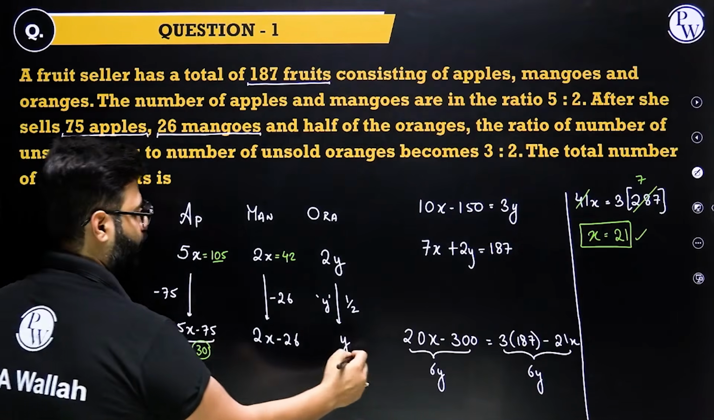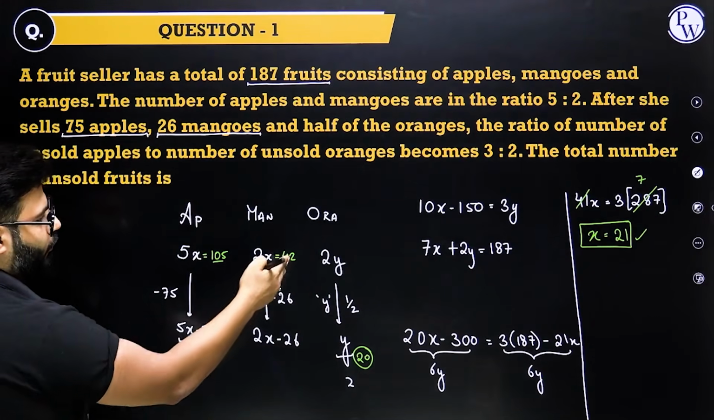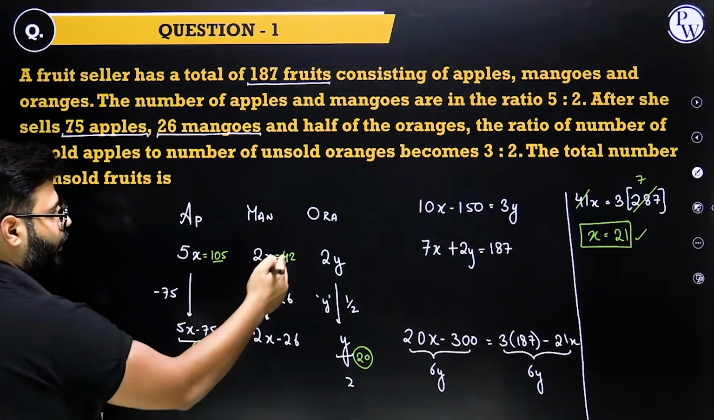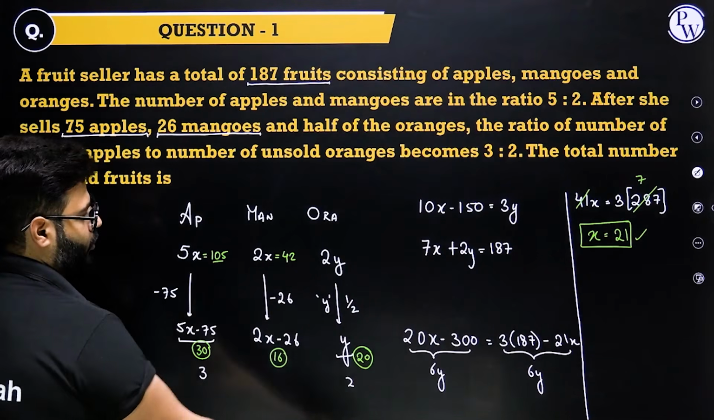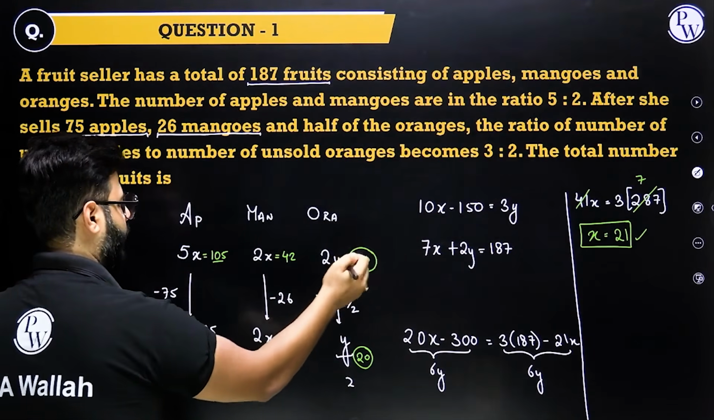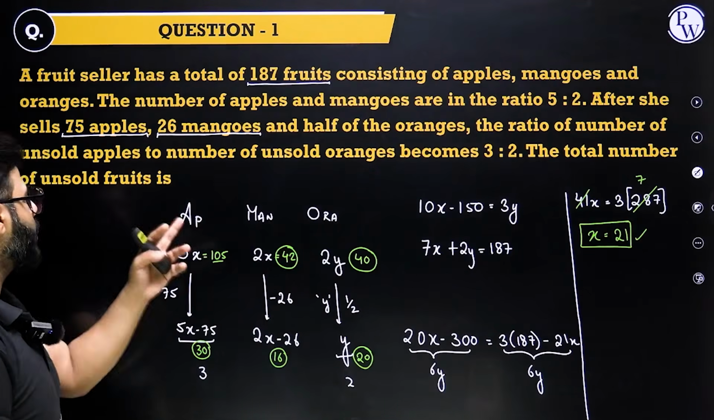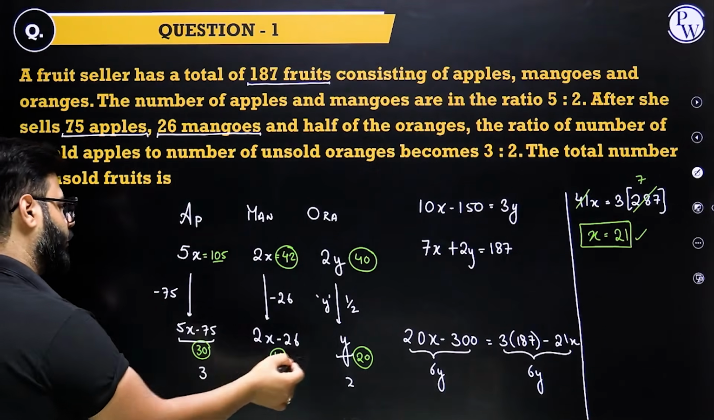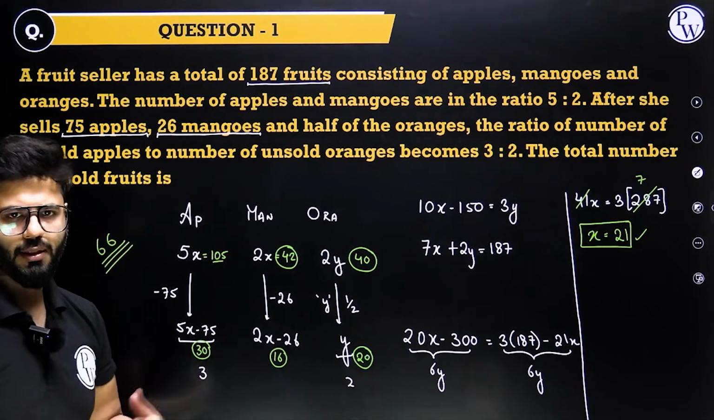So this guy is 20. Right? Ratio of 3 is to 2. This is 42, 26 sold. 42 minus 26, this is 16. And of course, this is 20. Half of this is 40. Every number has been found. Let's see what he's asking. The total number of unsold fruits: 30, 40, 50, 66. 66 fruits have been unsold, and that's our answer.